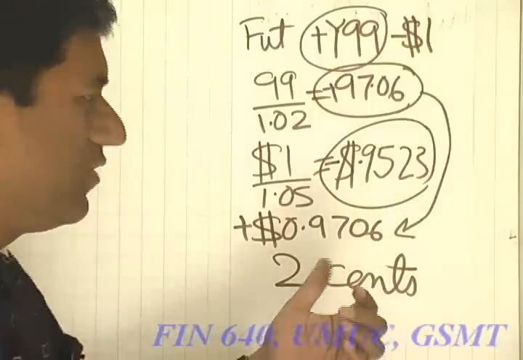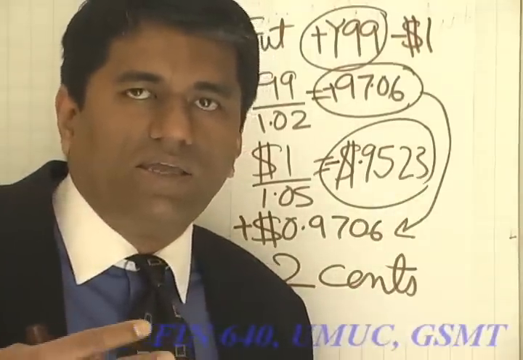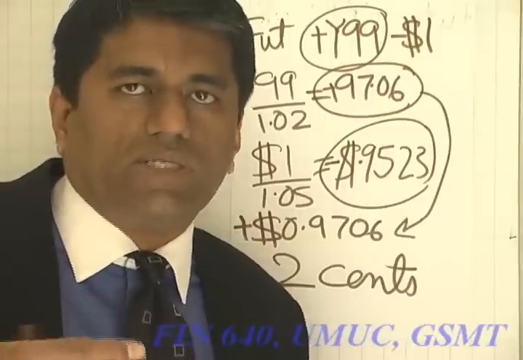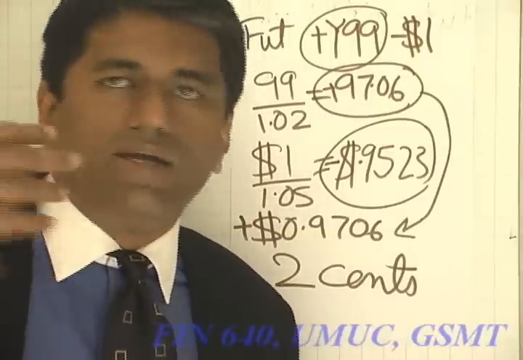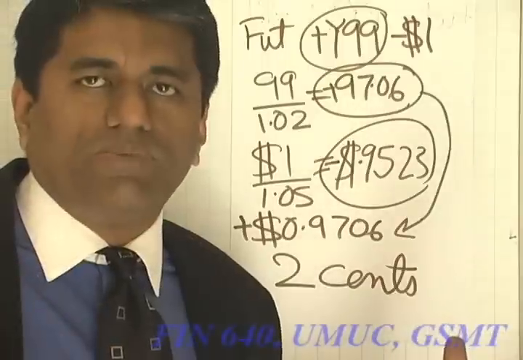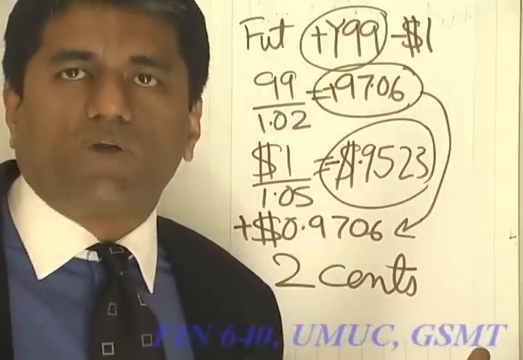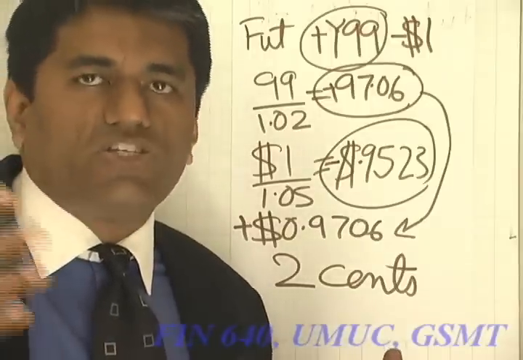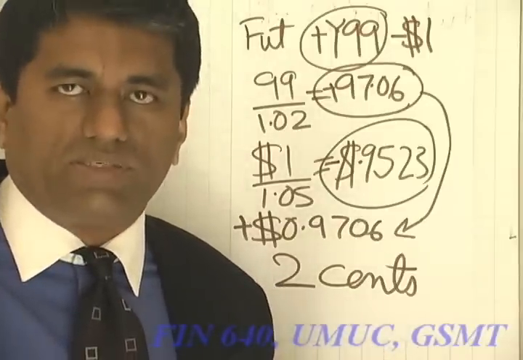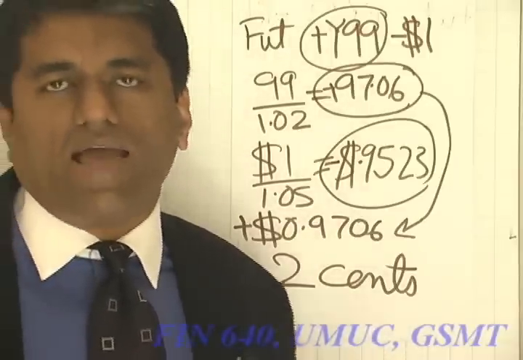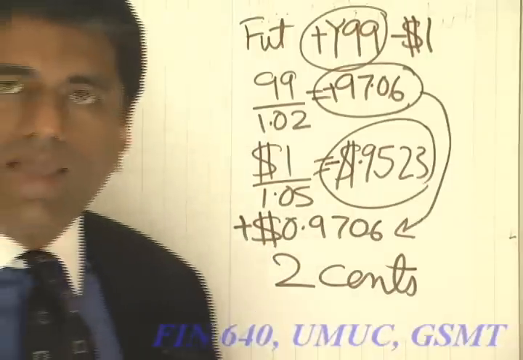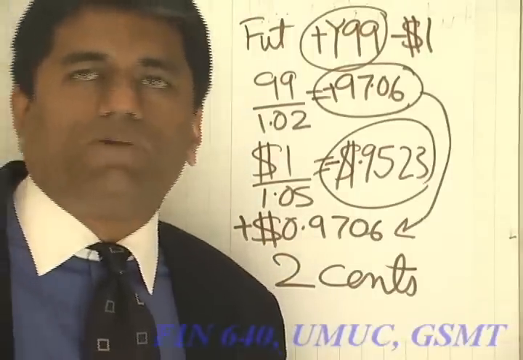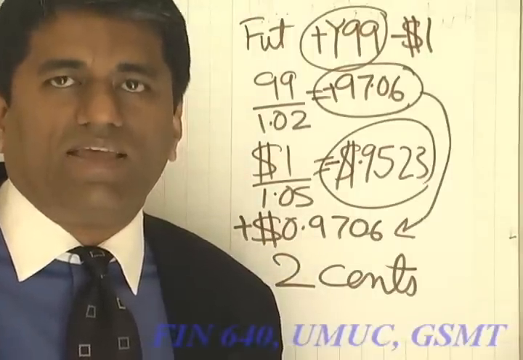And of course, you're not going to do it for a dollar. You would rather want to do it for $1 million or $10 million or $100 million. So this is going to be a riskless profit today for you, and it will get larger the bigger your position is. And that of course can't happen because people will be doing it, right?